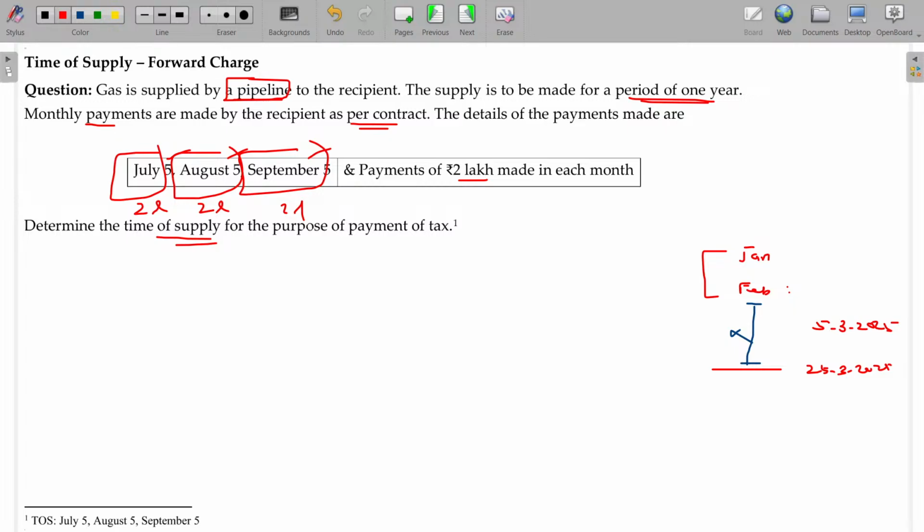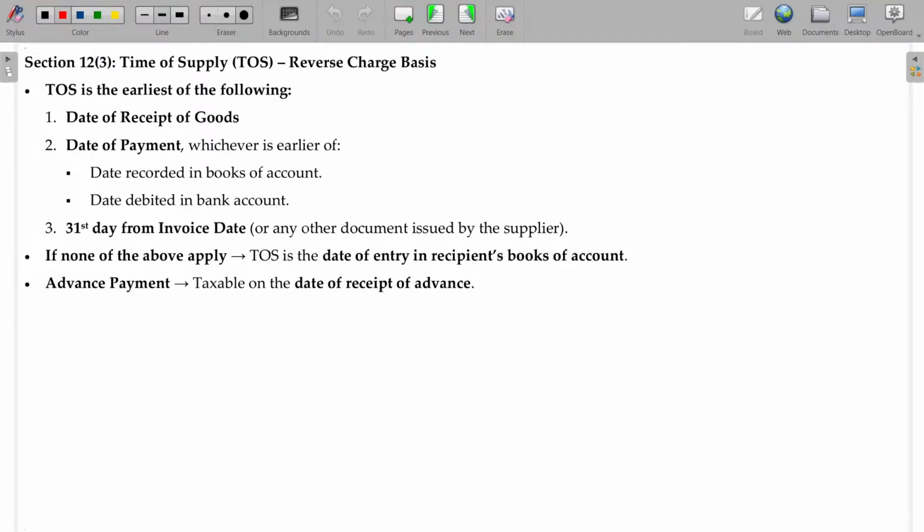Though the time of supply for the September month is 2 lakhs, still you will be getting lots of supply thereafter also. It's continuous supply. Clear? Now what happens in case of reverse charge? In case of reverse charge, X gets supply from a third party, from A, supply of service, supply of goods.